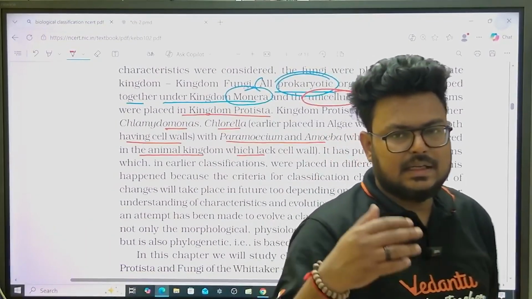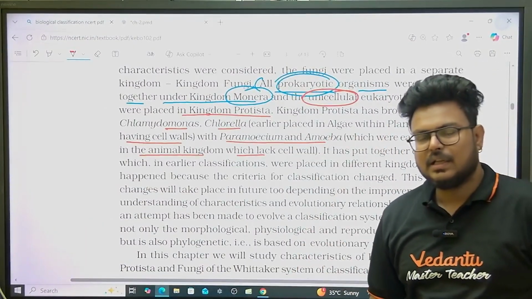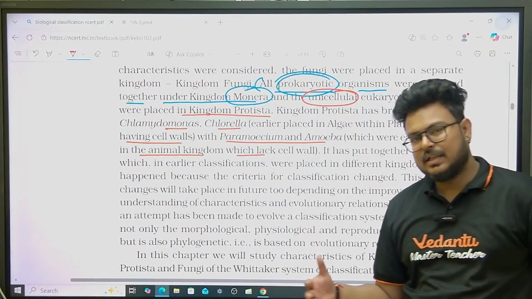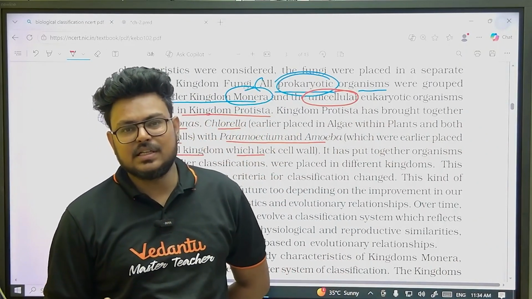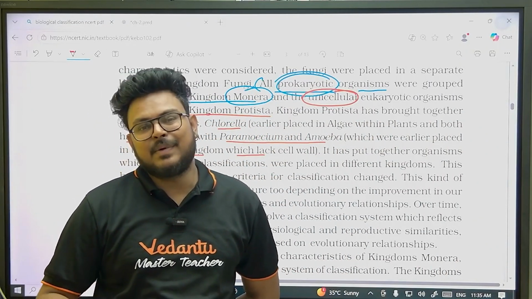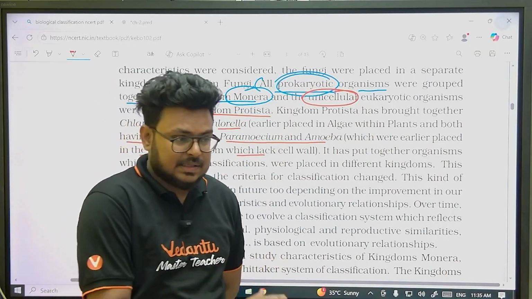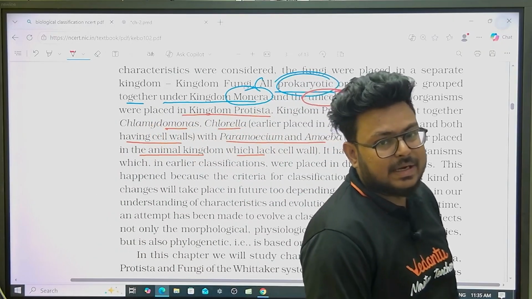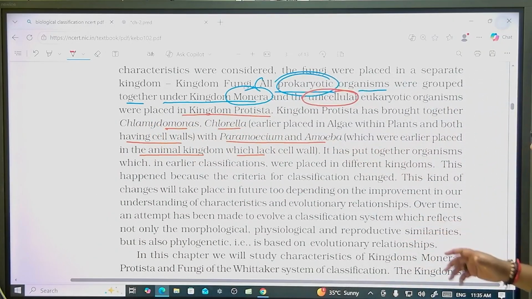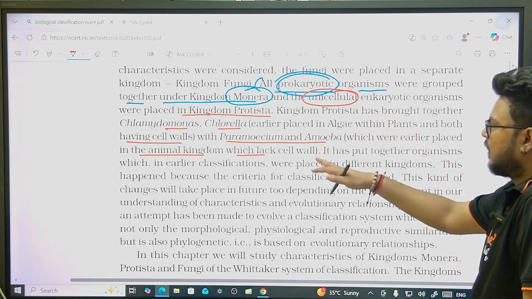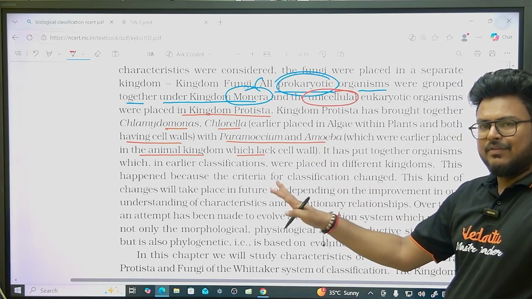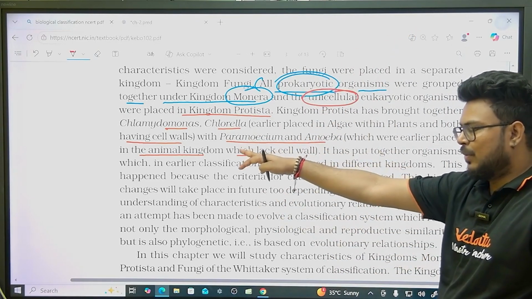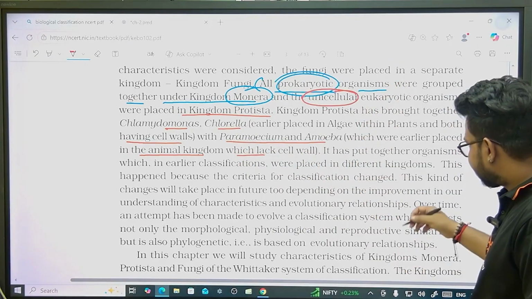When you go to higher classes, you will see one more thing: cyanobacteria, in certain cases, are included under algae because they are photosynthetic. They have the same pigments as algae. But in some cases they are included under bacteria, right? So multiple things are there, but you can ignore this point. Just simply remember it as per this. Don't get confused in the plant kingdom when you study Chlamydomonas and chlorella there also.